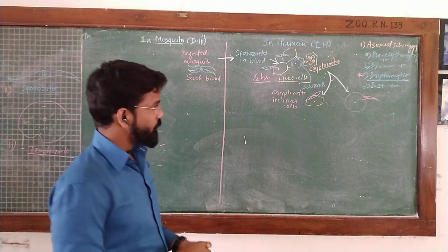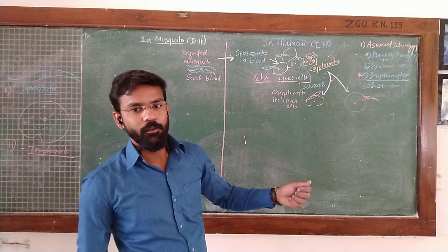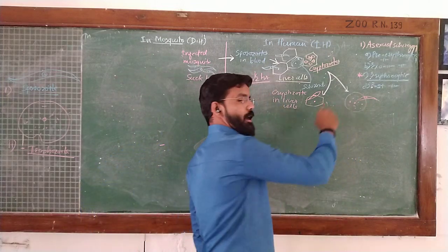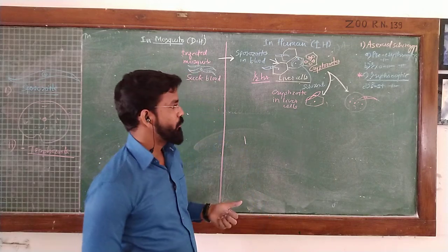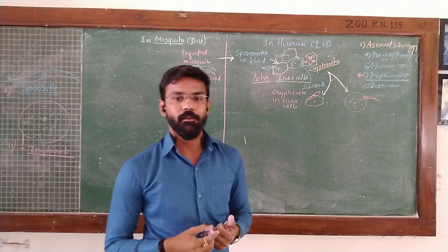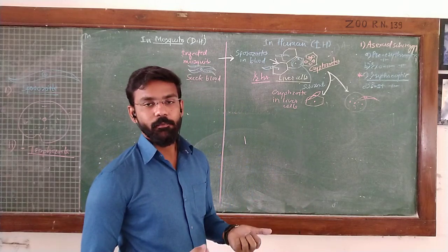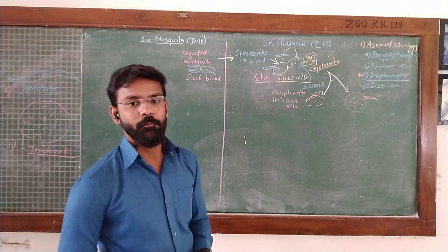Now, in erythrocytic schizogony, the life cycle starts as this parasite enters inside the RBC. You know, in the RBC there is hemoglobin protein, in which the globin protein and the heme or iron content are present. Now the parasite starts to modify itself and shows different morphological forms in the erythrocytic cycle.